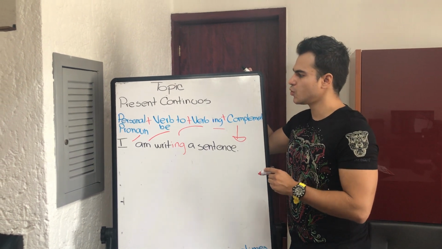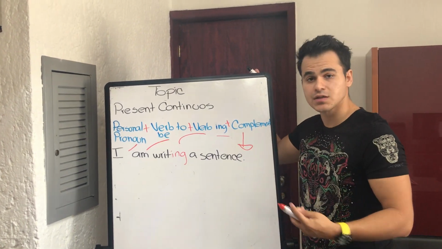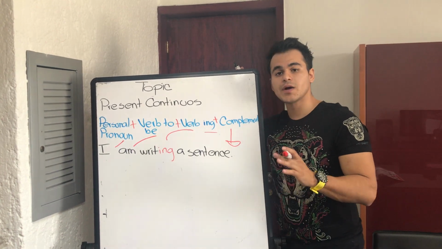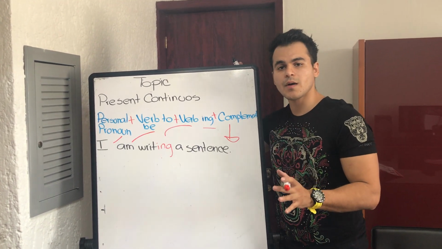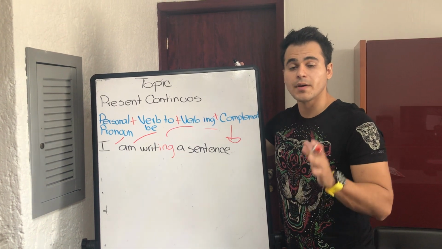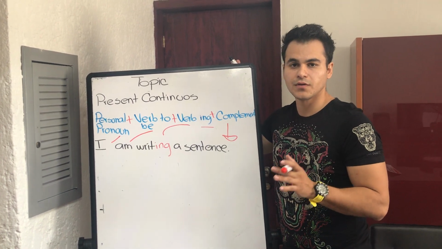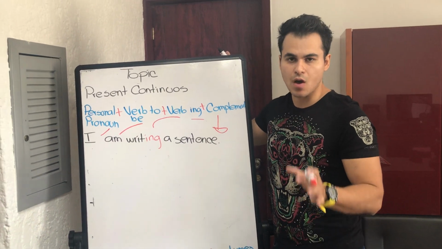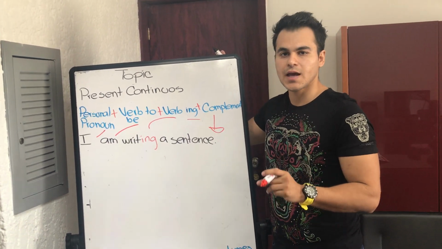The difference between the present continuous and the present simple, as I told you before in the last video: we are going to use the present simple to talk about our daily routine, but we are going to use the present continuous to talk about something that we are doing exactly in that moment, right? Now I'm going to explain that to you in Spanish.